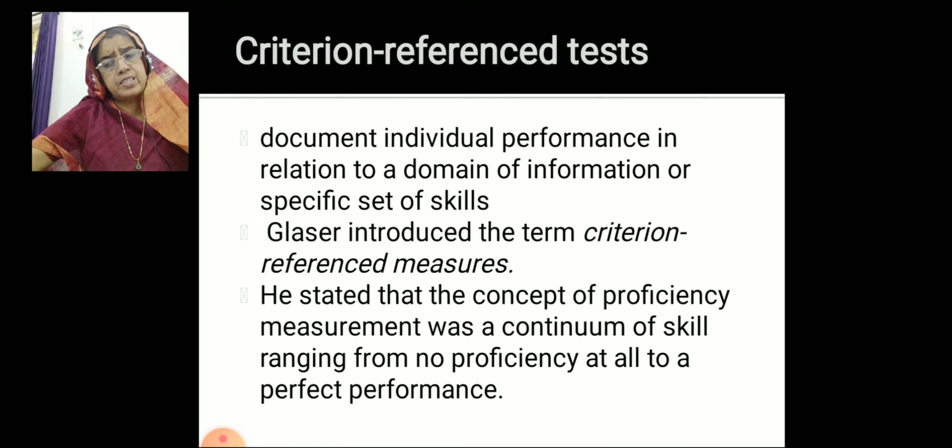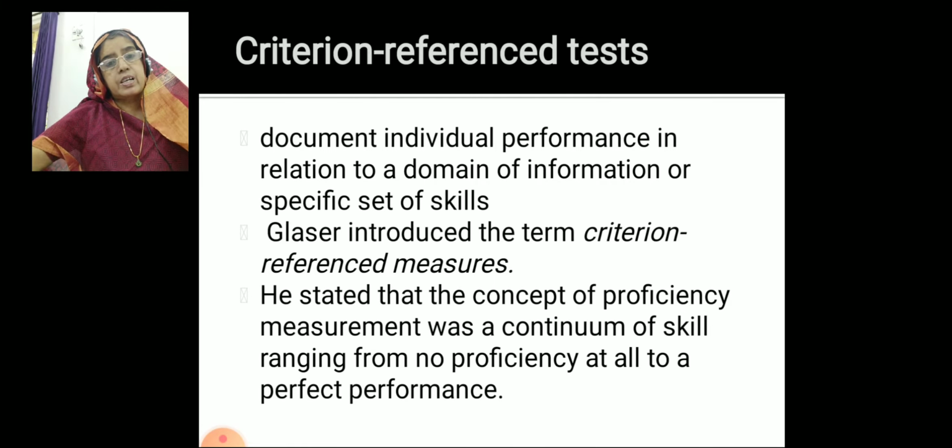If I am a science teacher, I want my students to understand the scientific concepts and principles that I taught. That is the criteria. If I am teaching mathematics, say for example algebra, I want my students to solve the equations in algebra.